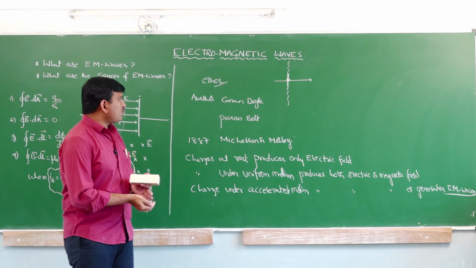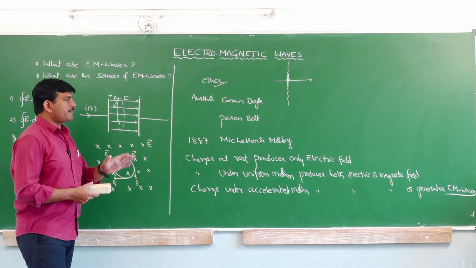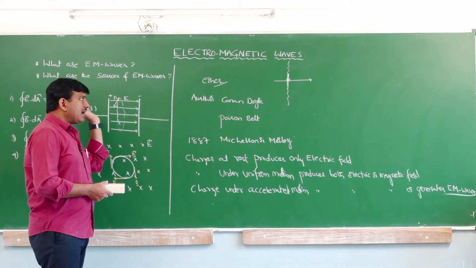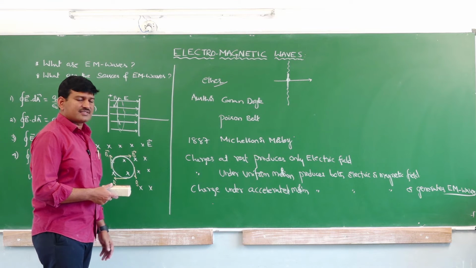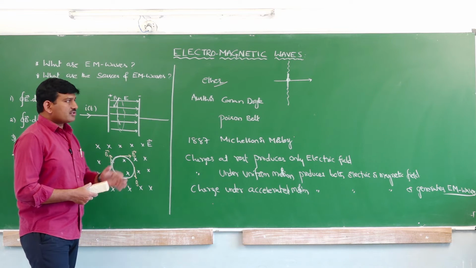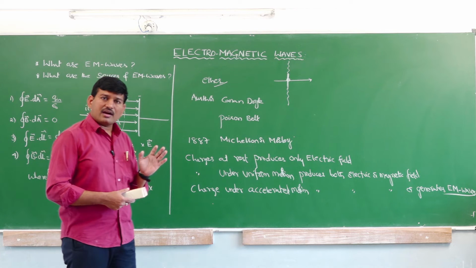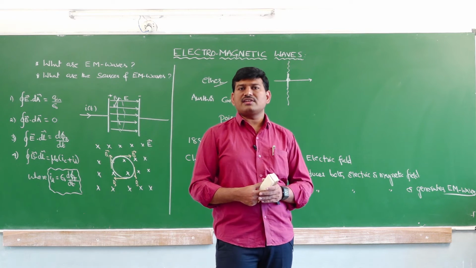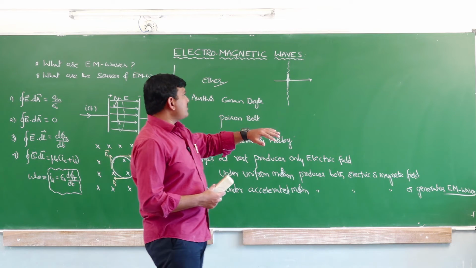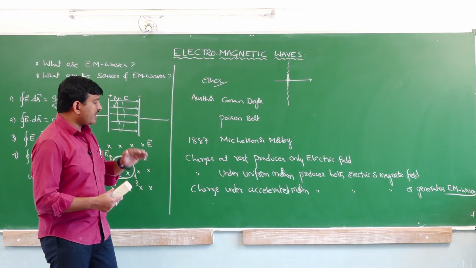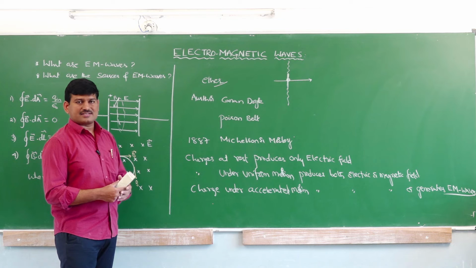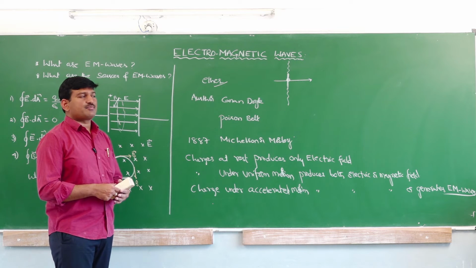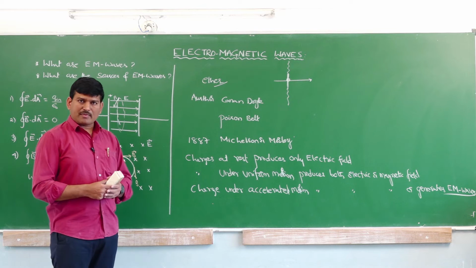So likewise, we can see the past, we can go to the past with the help of electromagnetic waves. Is it clear or not? So what are electromagnetic waves? They are the waves which do not require a material medium for their propagation, and they are generated with the help of accelerated charges. The accelerated or oscillating charges are responsible for the production of electromagnetic waves.